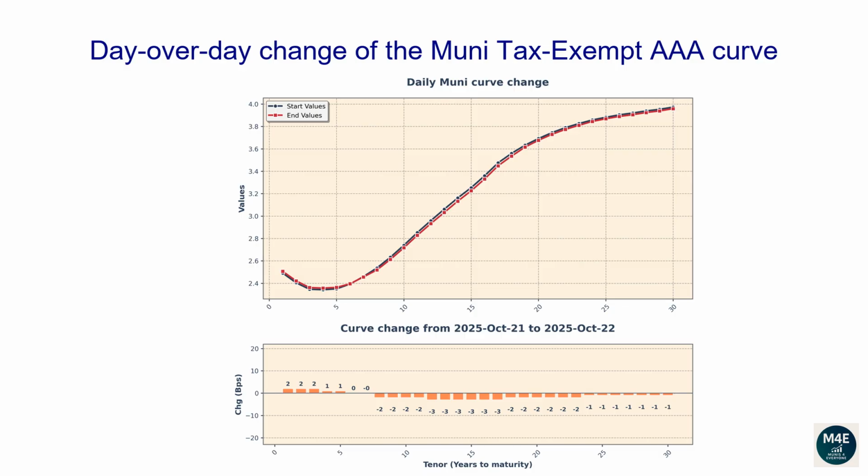The one-year tenor changed 2 basis points. The 2-year tenor changed 2 basis points. The 5-year tenor changed 1 basis point. The 10-year tenor changed -2 basis points. The 20-year tenor changed -2 basis points. The 30-year tenor changed -1 basis point.